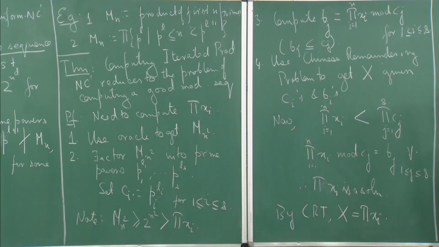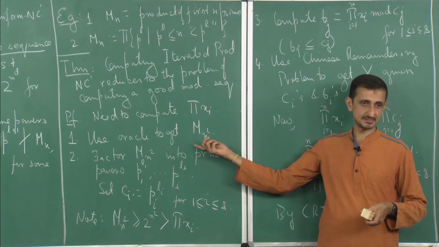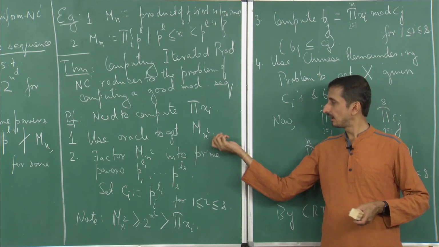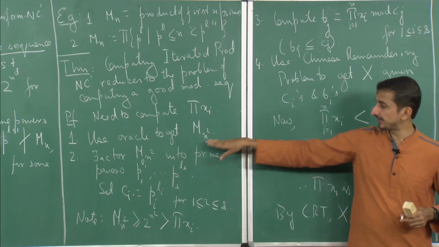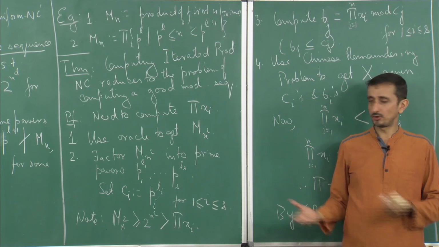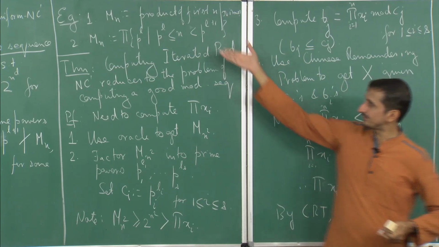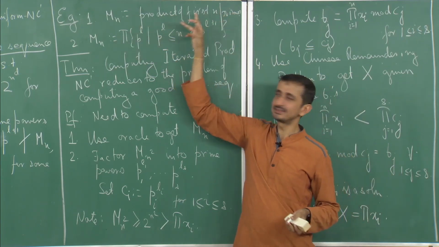Okay. So what are we left with? Essentially we are left with how to get this mn square. Here I assume this as an oracle: given n, how do I get mn square. Note that I am not using any particular modulus sequence. This works for any good modulus sequence. We have seen some modulus sequences, so in particular I will take the first one.